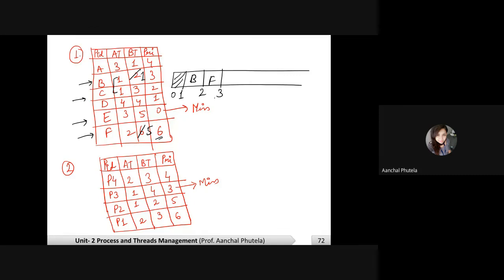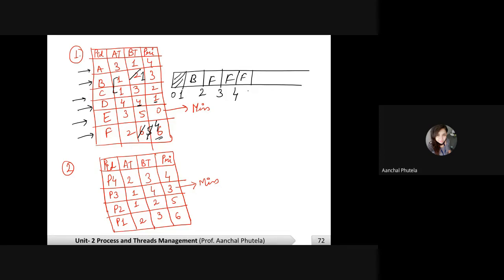No. Then F is executed again for 1 second. Now 4 is remaining. At 4, D arrives. Its priority is minimum compared to F. Then F will be executed again. A and D both have less priority than F.